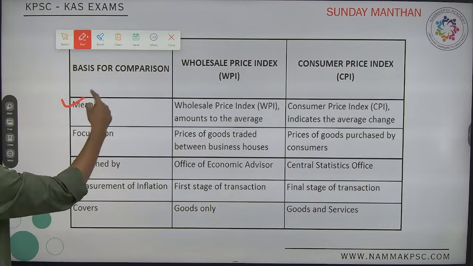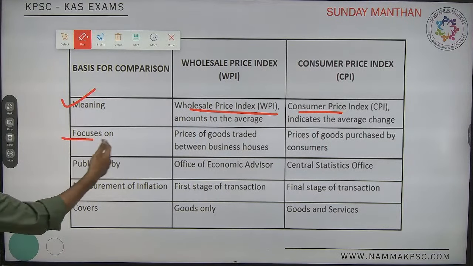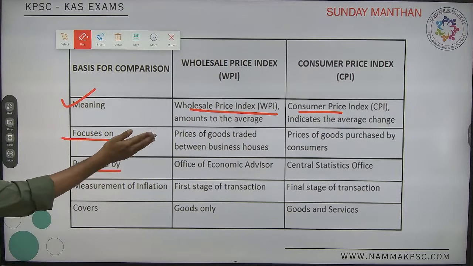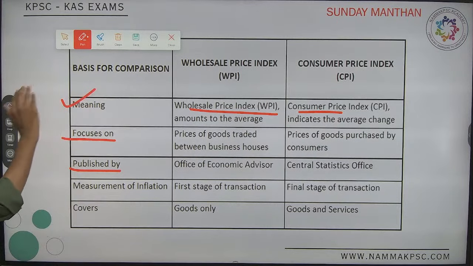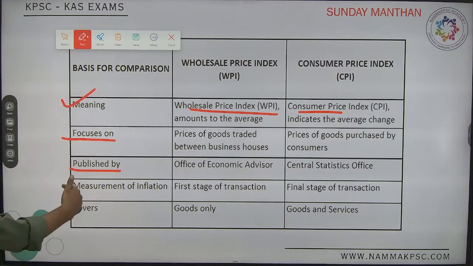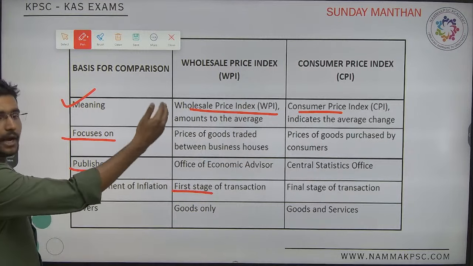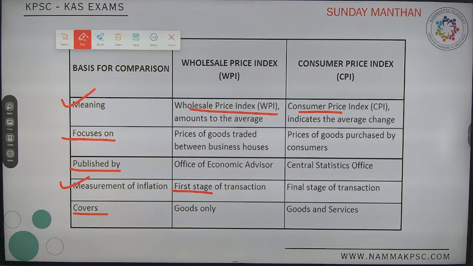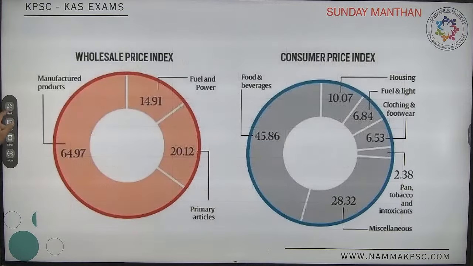First is WPI, the wholesale price index, and CPI is at the consumer level. WPI focuses only on goods, while CPI covers goods and services. WPI is published by the Office of Economic Advisor, DPIIT, Ministry of Commerce. CPI is published by NSO, Ministry of Statistics. At what level is inflation measured: first stage, last stage, wholesale market, or consumer market? We have discussed this.